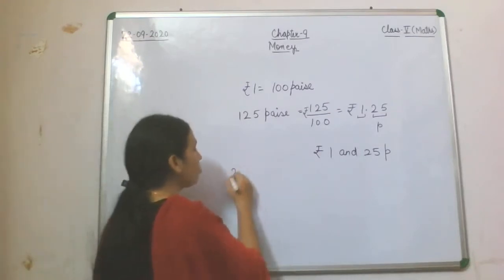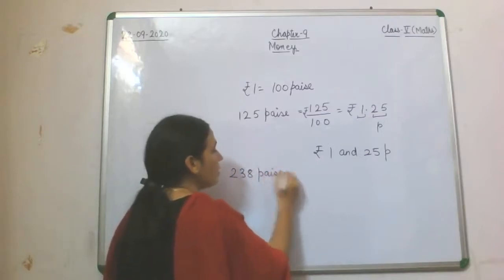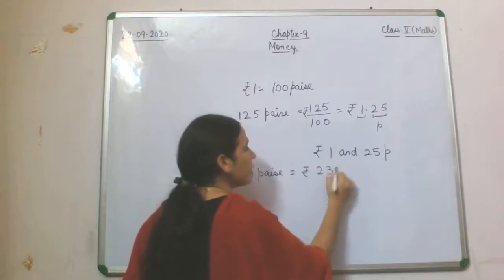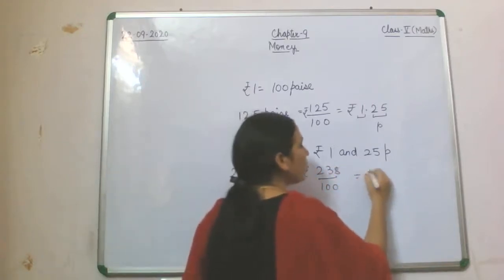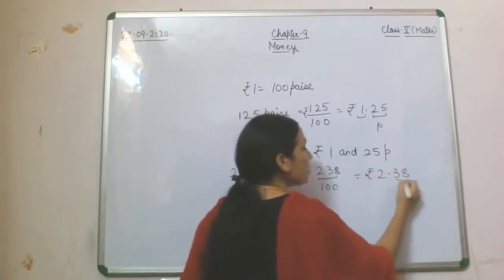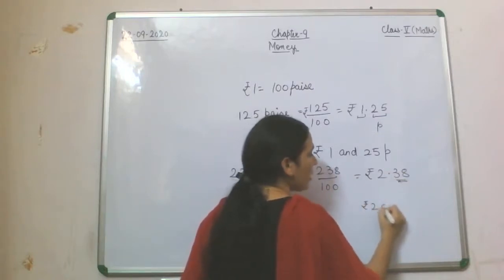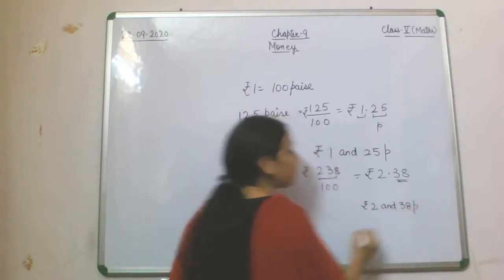Similarly, if you have 238 paise and you convert it into rupee, 238 will be divided by 100 and that will become rupees 2.38. Then this part will become paise: rupees 2 and 38 paise.